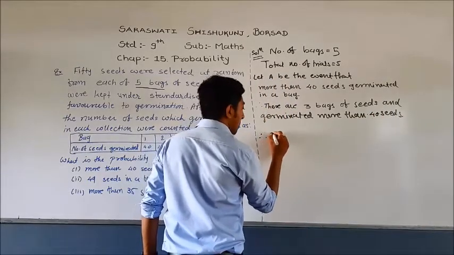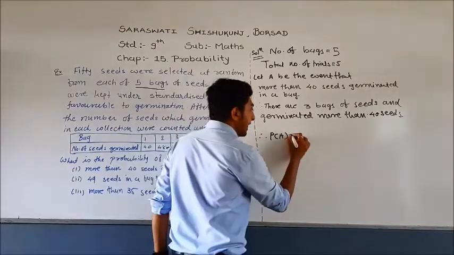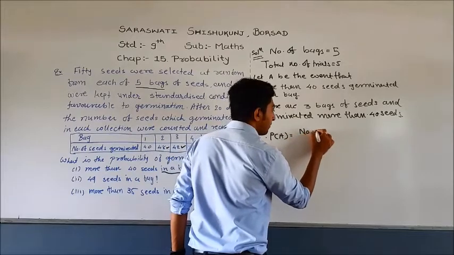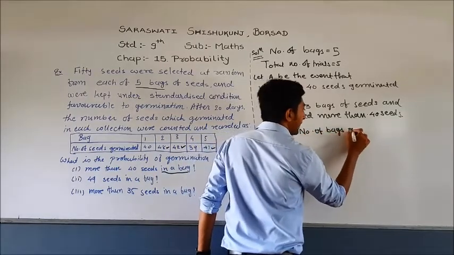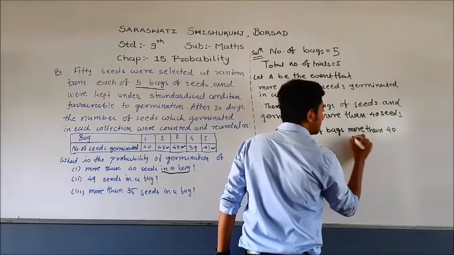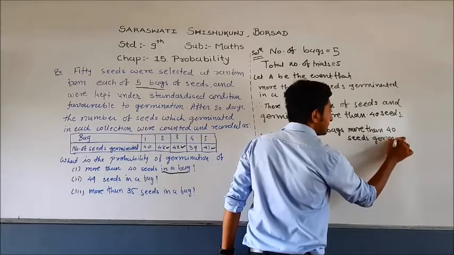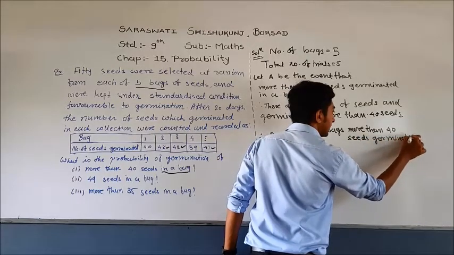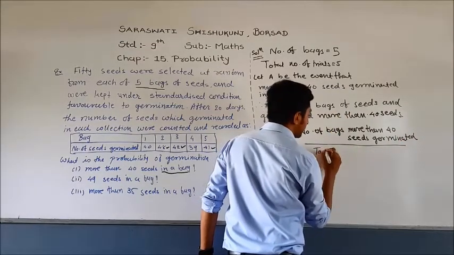Therefore, probability of A is equal to the number of bags with more than 40 seeds germinated divided by the total number of bags.